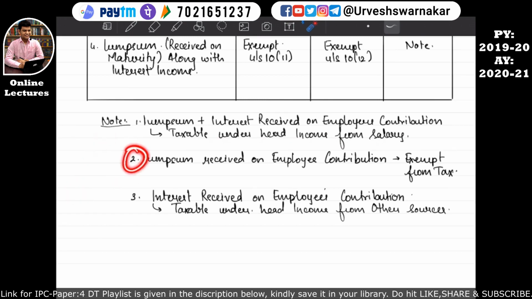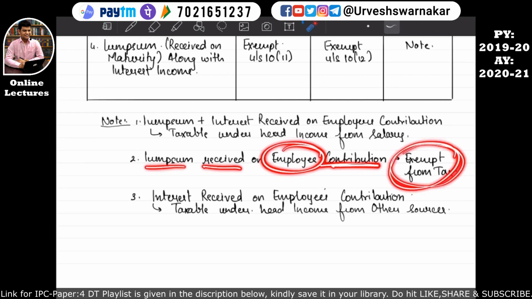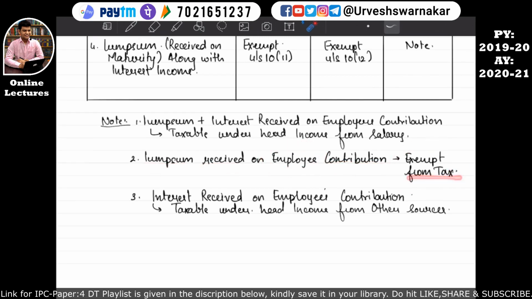And in note number 2, what does it say? If a lump sum is received on the employee's contribution, then it is fully exempt. It is exempt from tax. That means it will not be taken into the computation of the income from salary. I hope this is quite clear to you all. Note number 3 is talking about interest received on the employee's contribution. How will it be taxable? It will be taxable under the head income from other sources. Under which head? Under the head income from other sources. I hope this is quite clear to you all.